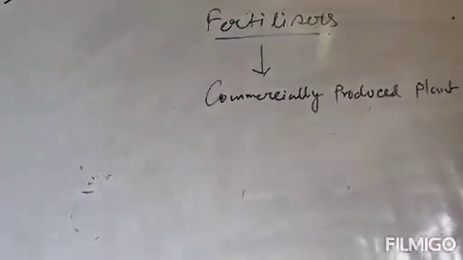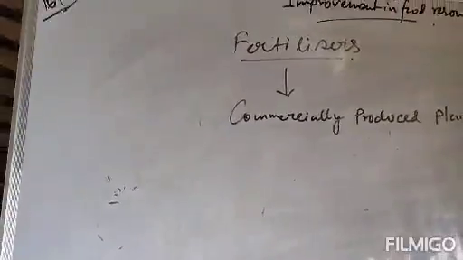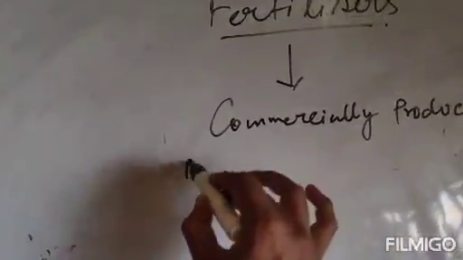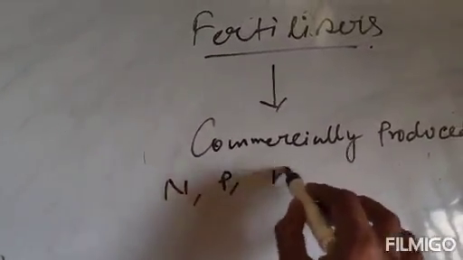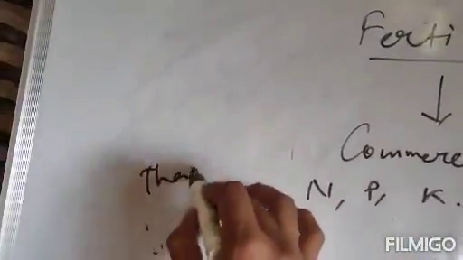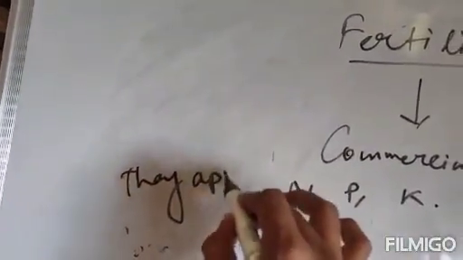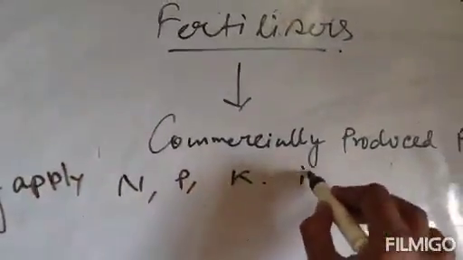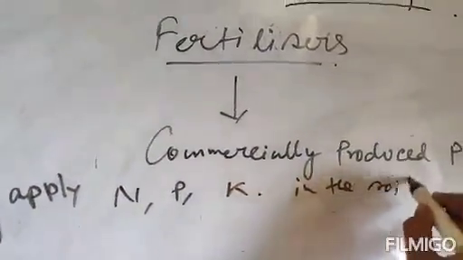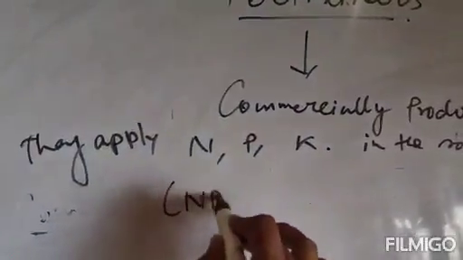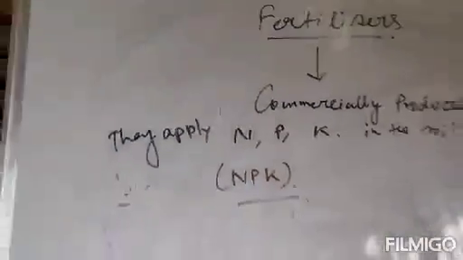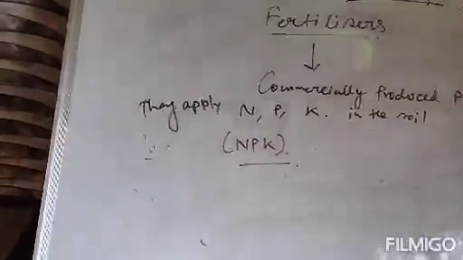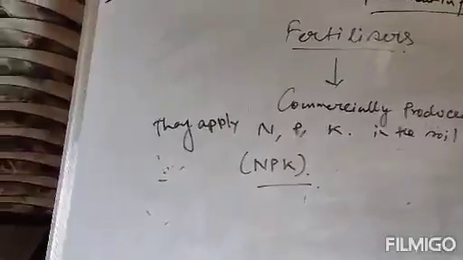They apply nitrogen, phosphorus and potassium in the soil, these three elements. So they are also termed as NPK. NPK means nitrogen, phosphorus and potassium. Clear?